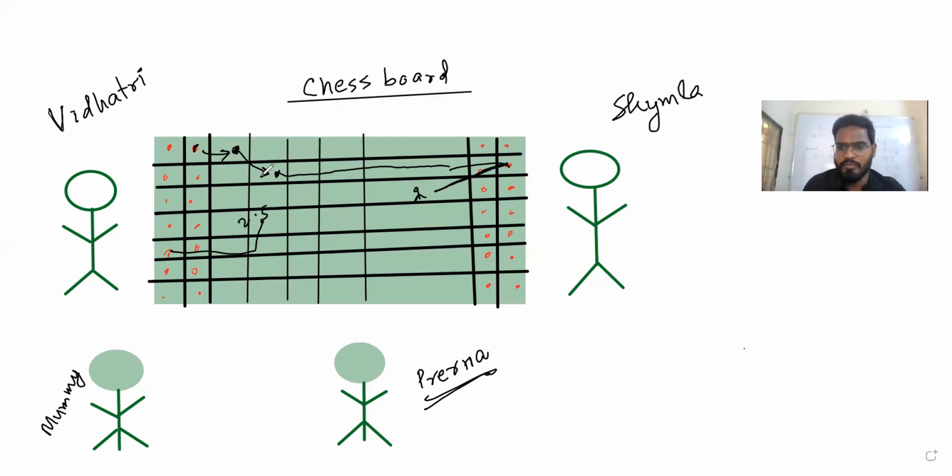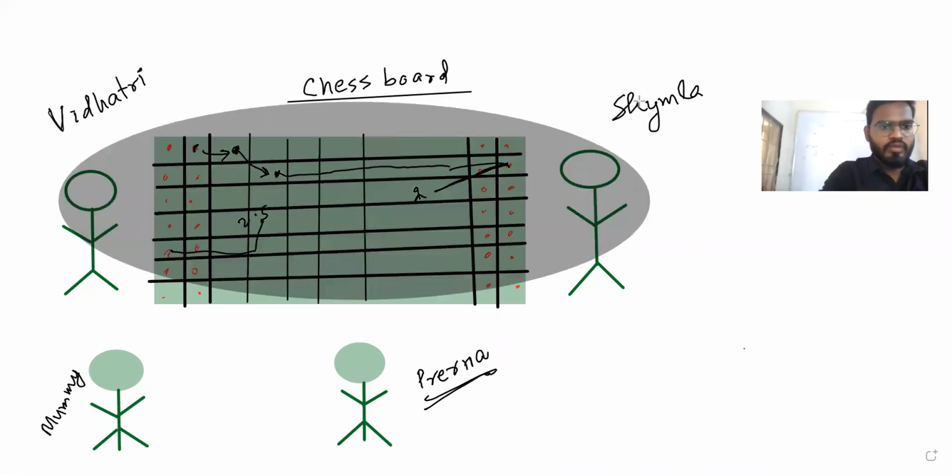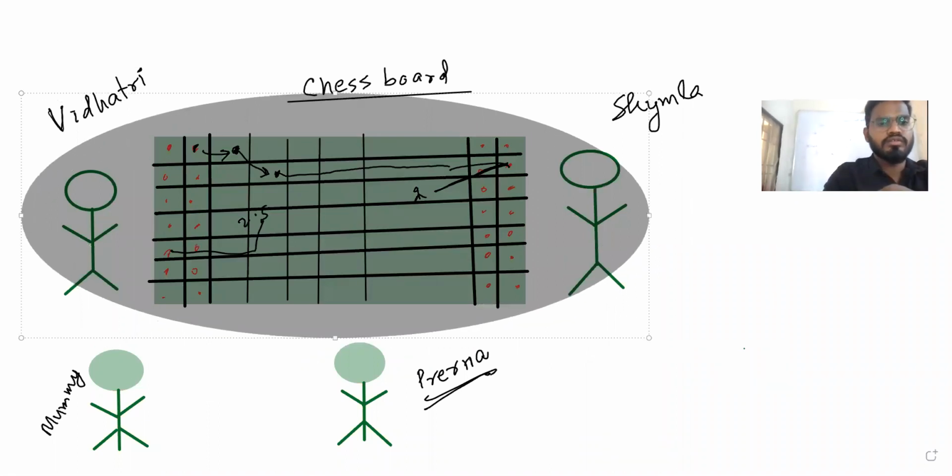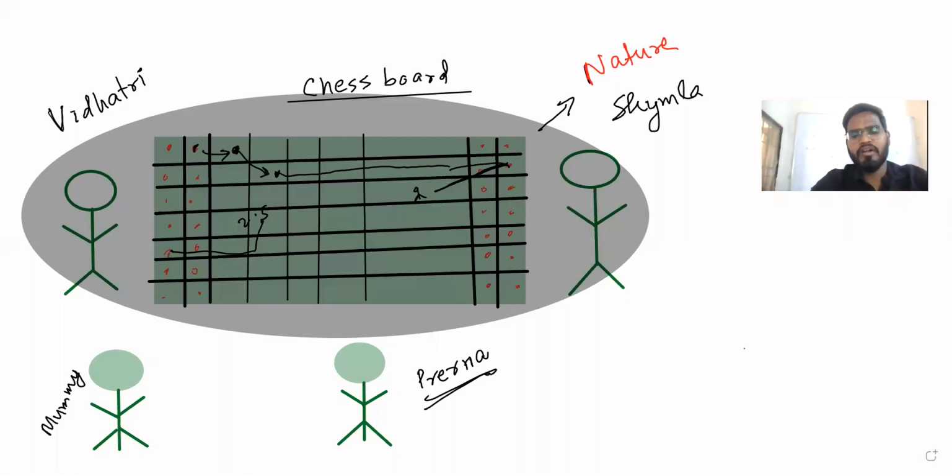That is what Prerna told her mummy: the Pyada will go in a straight line, but it will cut in a diagonal way. So all these hit and trial methods she is observing from here and telling her mummy. If you see the whole chessboard, that is nature. Somebody would have created it. Who is that? Obviously God. So God is the architect.